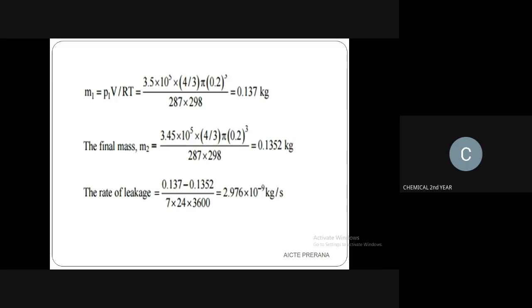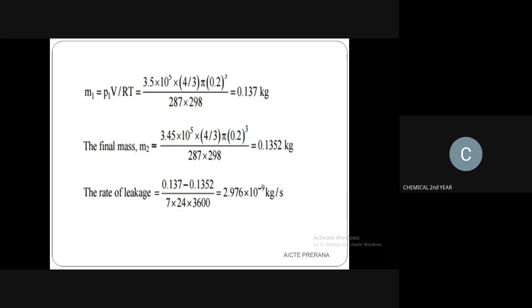Very minute pores, so a very small amount of pressure is released, and we have to find out the rate of leakage. For finding that leakage, it is the initial mass minus the final mass, divided by the time. They have given 7 days, so 7 into 24 into 3600 seconds.